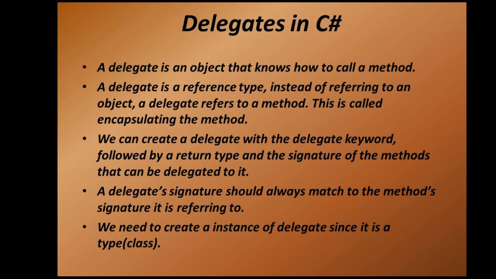So what are delegates? A delegate is an object that knows how to call a method. A delegate is a reference type. Instead of referring to an object, a delegate refers to a method, and this is called encapsulating the method. So what do I mean by these points? What I mean is that you can simply term delegate as a function pointer or a method pointer.